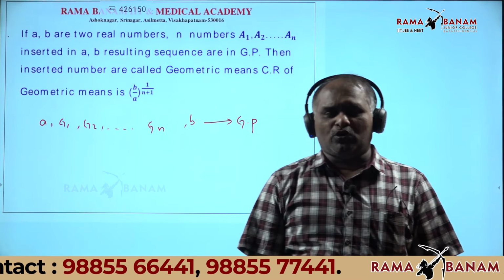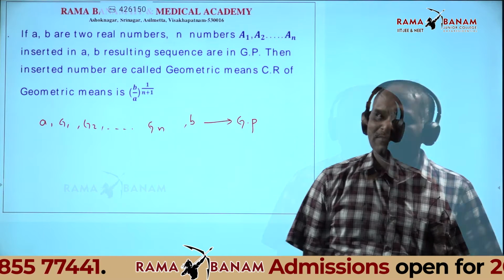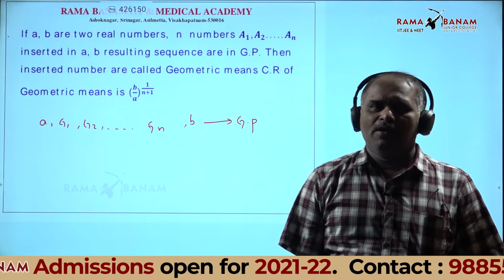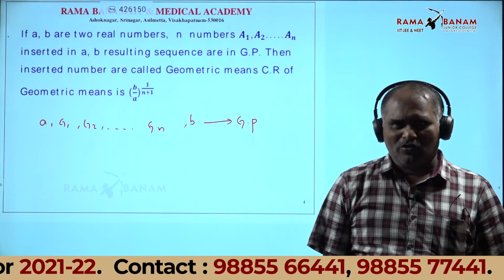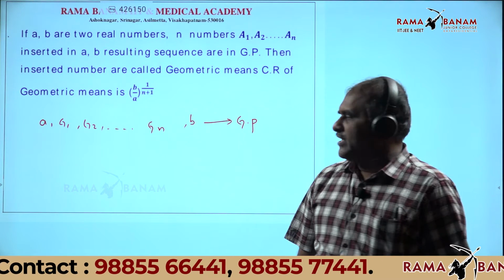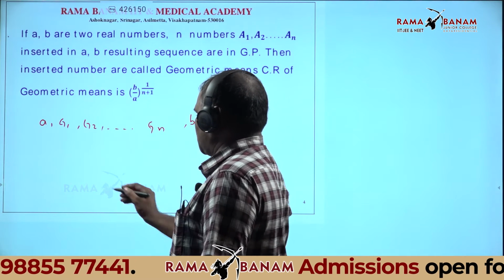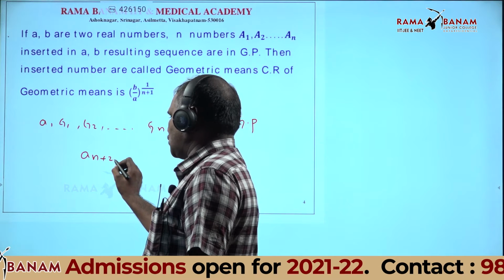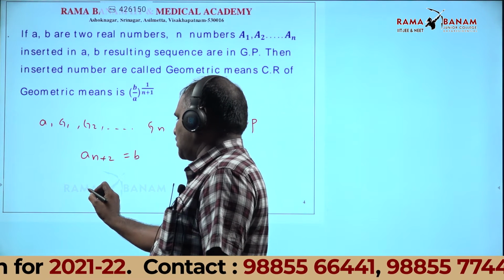In geometric progression, what is the first term formula? A. Second term formula? AR. Third term formula? AR square, etc. Here there are total n plus 2 terms. The n plus 2 term is equal to B. What is the n plus 2 term?